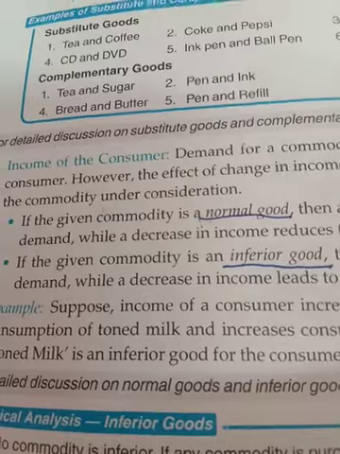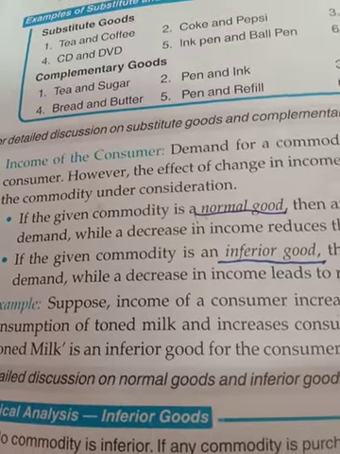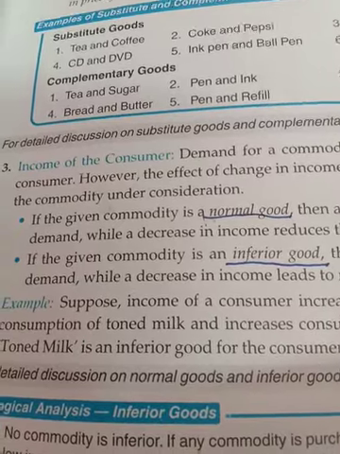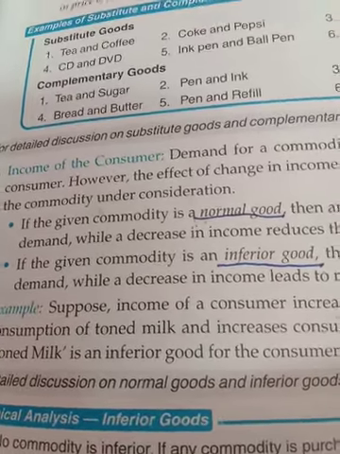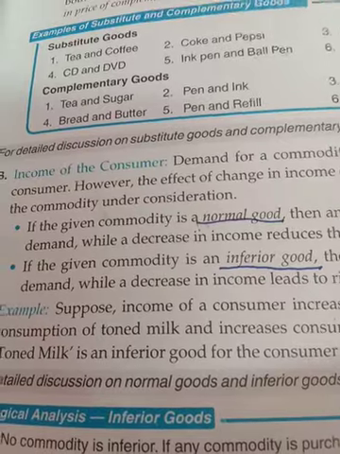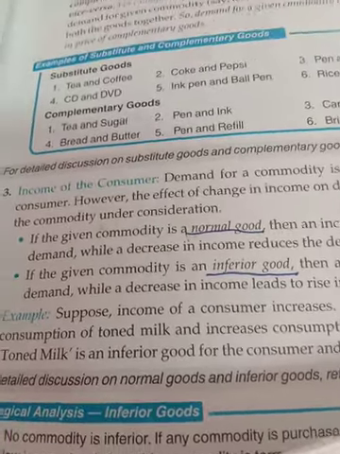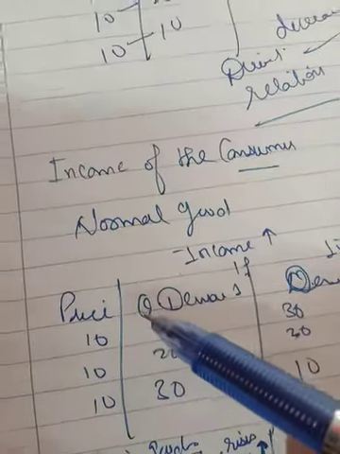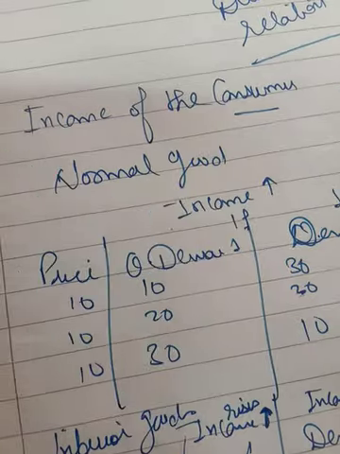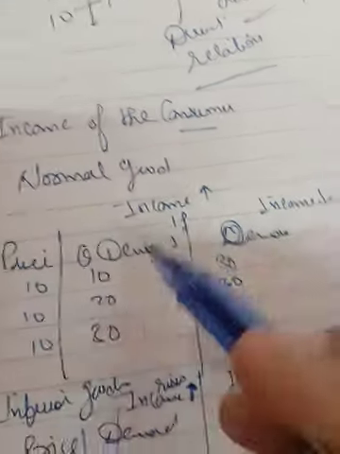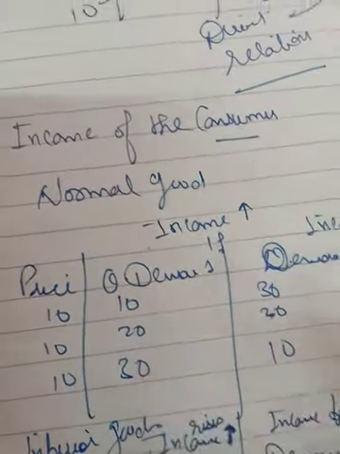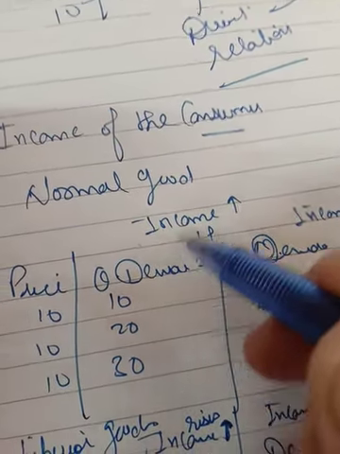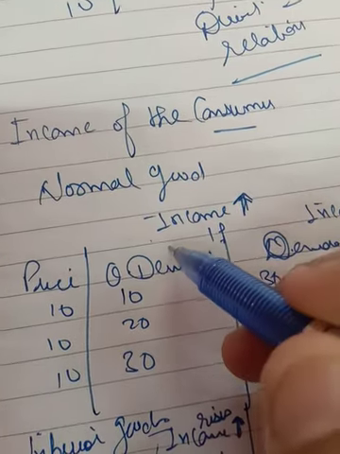Fine. Now when we are talking about the income of the consumer, all the other factors remain constant, like price of the given commodity, price of related good, taste and preference, and all the others. Now only income of the consumer will affect the demand. Now if in the case of normal good we are talking, then price remains constant, and demand is increasing, and income is also increasing. This is showing the increasing trend.